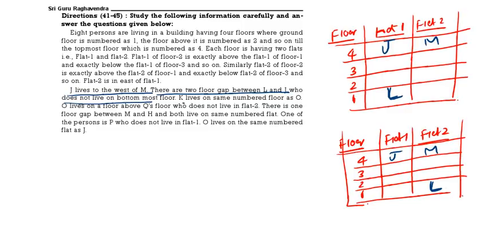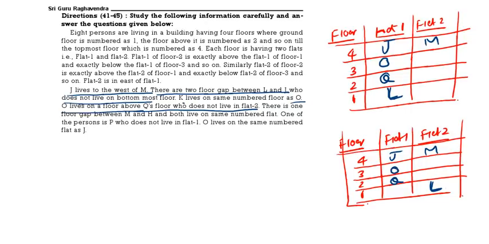O lives on the floor above Q, who does not live in flat 2. That means Q is not living in flat 2. That means Q we have to take in flat 1 only. O is living above Q. So here you write O, here you write Q. Now in the second case, Q does not live in flat 2. So here you write down Q, here you write down O.